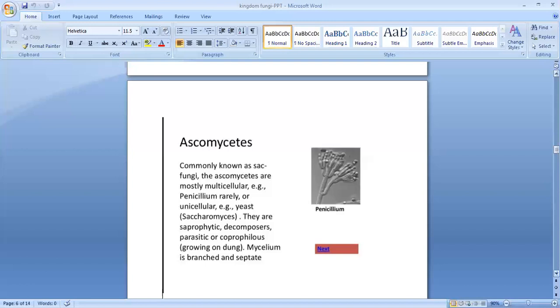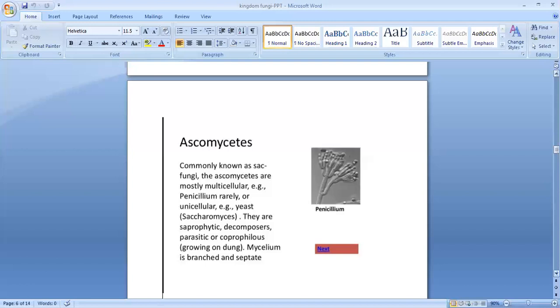Each ascospore on germination produces a new mycelium. Clear? Then fungi of this class are economically very useful. We told just now, examples yeast, Penicillium. So many fungi come under which group? Ascomycetes. Examples are yeast, Penicillium, morels, and Neurospora. All these are fungi which come under the Ascomycetes group.